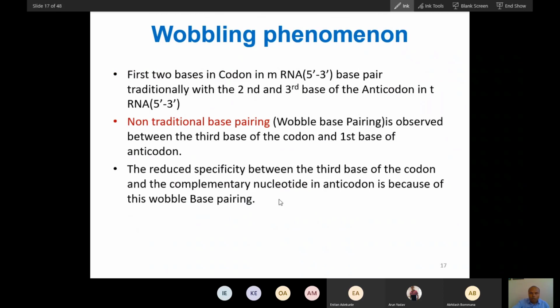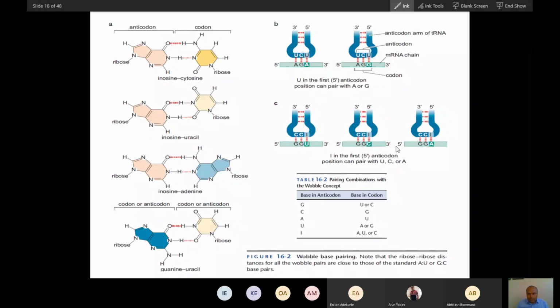The second reason: you can see this is non-traditional base pairing. I told you, wobble means adjustment. So you can see this adjustment, and how this base pairs. C will base pair with G, that is done. This is the anticodon of the tRNA, and it will form with this. And the tRNA's A will also form with U of mRNA. That is done, no problem.